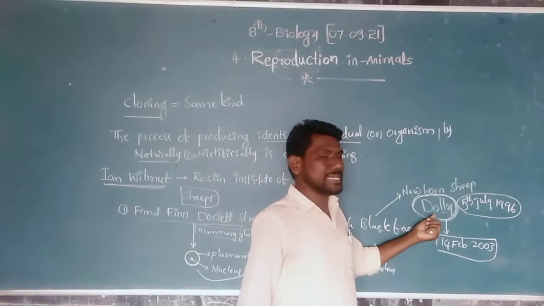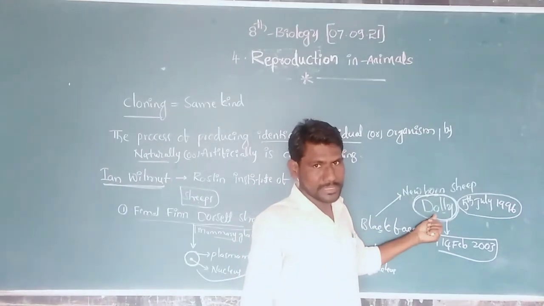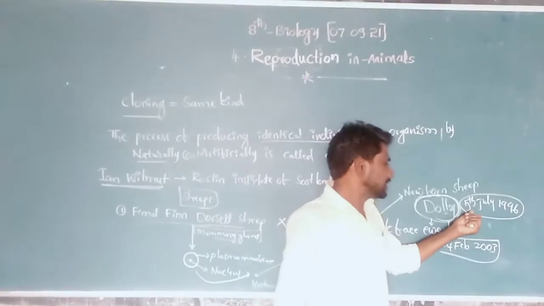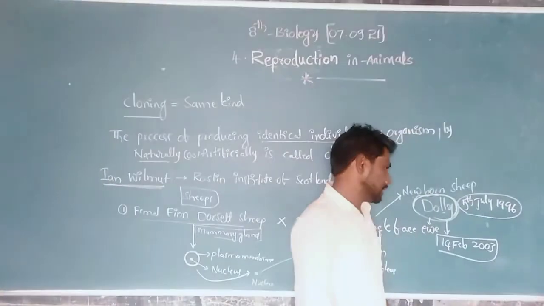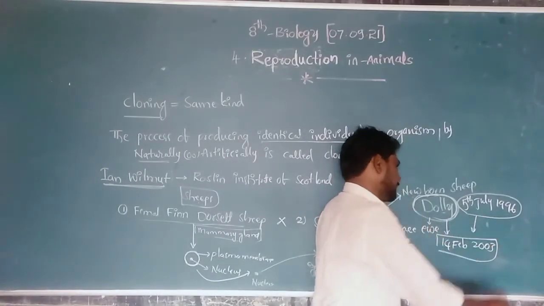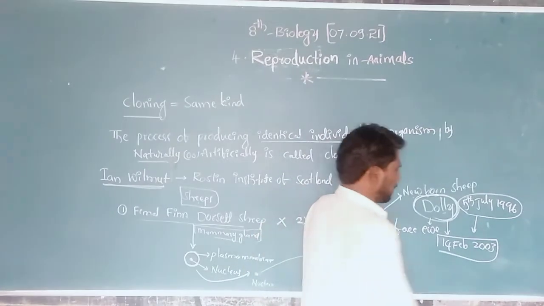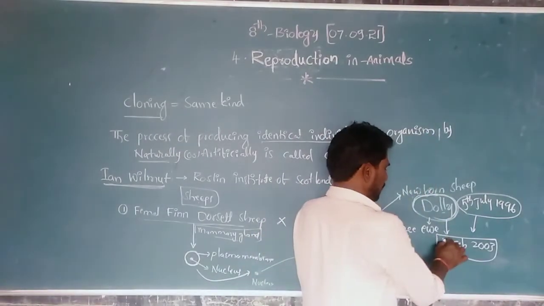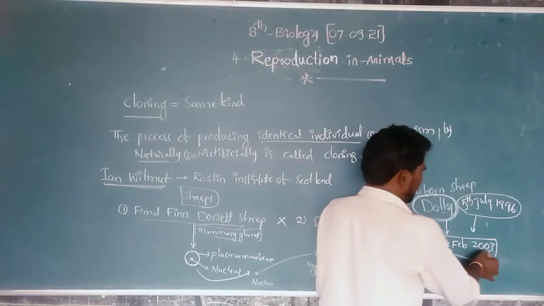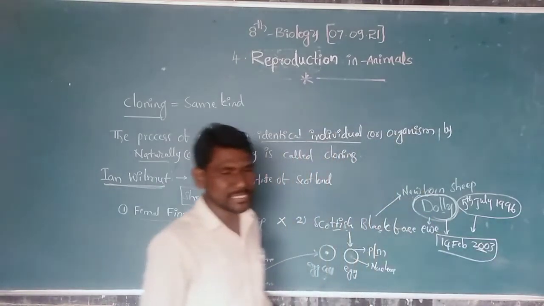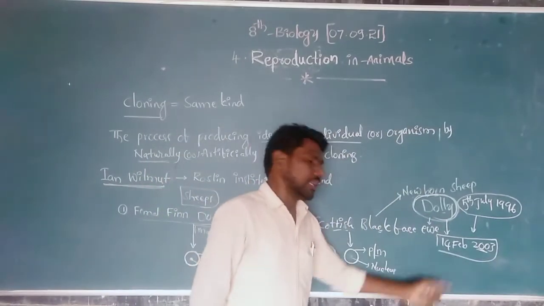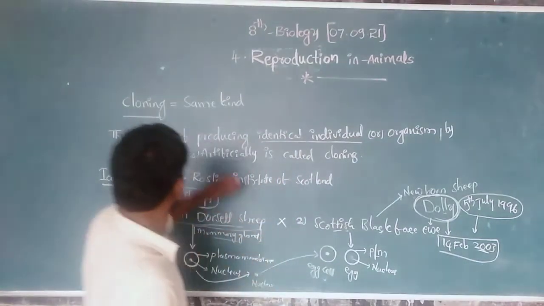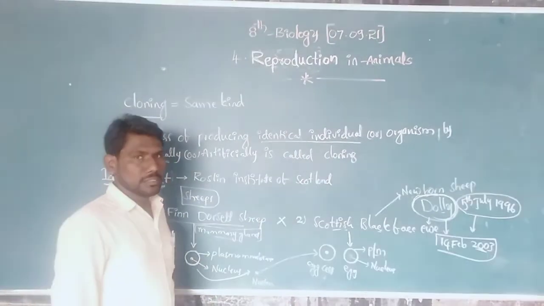That sheep is called Dolly. Dolly's birthday is 5th July 1996. Next, after 7 years, on the 14th of February 2003, she died of lung disease. This is about cloning. Okay.